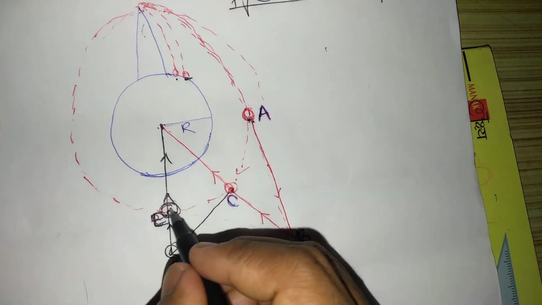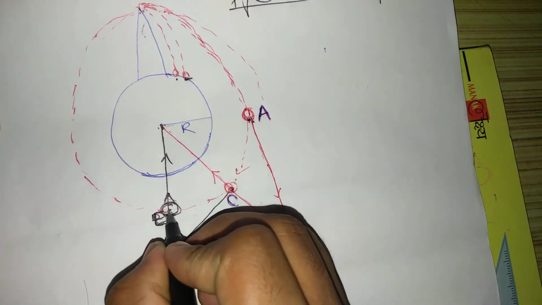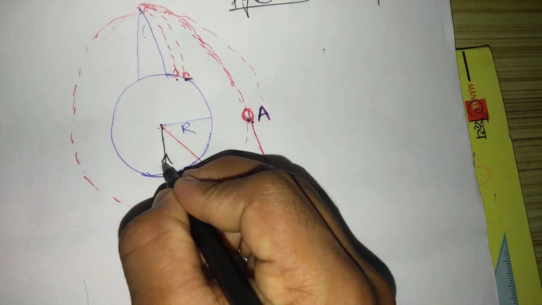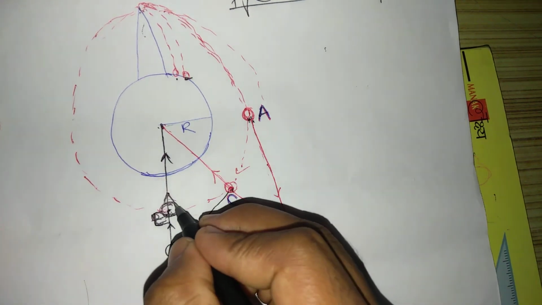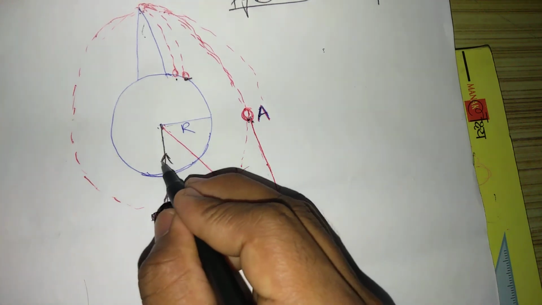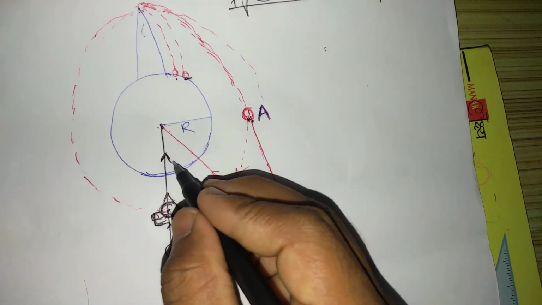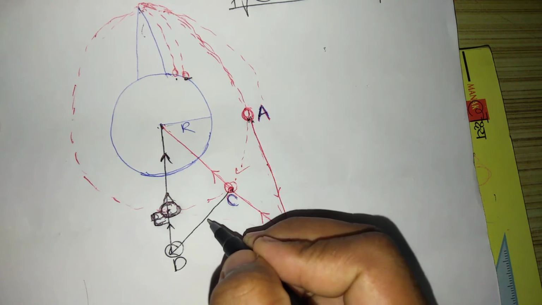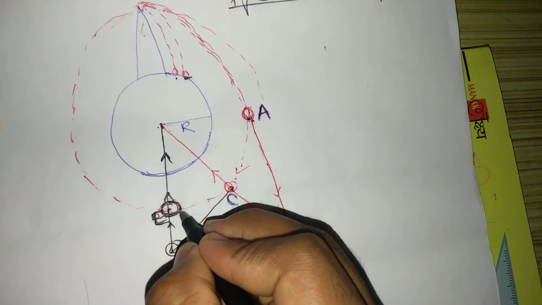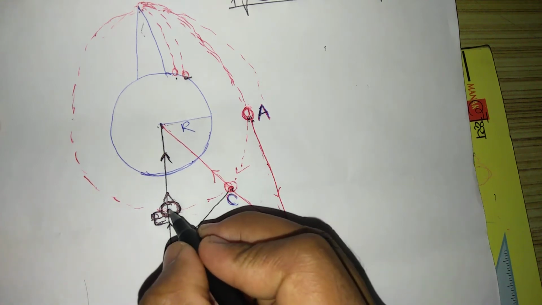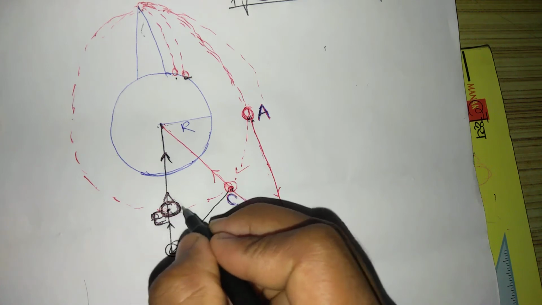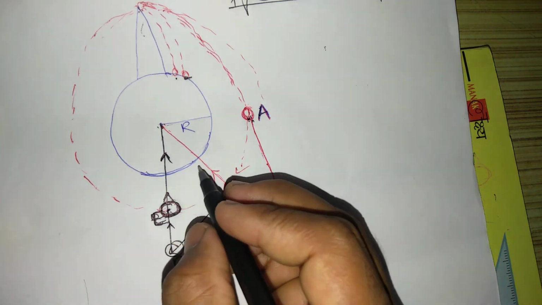It means the satellite is falling towards the earth surface with acceleration equal to the acceleration due to gravity. Hence when an object is in the satellite, the acceleration of the object and the acceleration of the satellite are equal to the acceleration due to gravity.